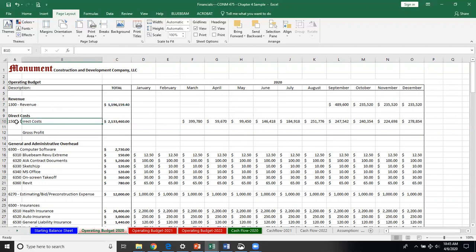Okay, as far as my direct costs, I've got right here that I'm going to be spending close to $2.134 million. Now, why is my direct cost more expensive? It's simply because in my first few months, I'm spending money. In this example, it was actually a project that I don't get paid until I actually finish and make the sale.